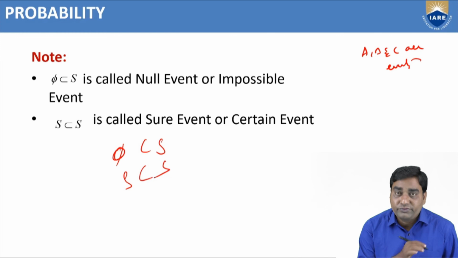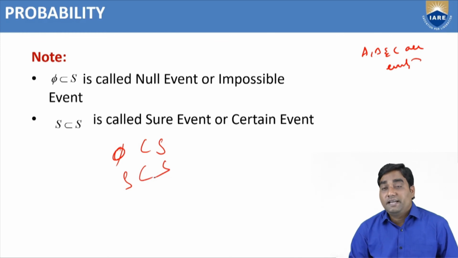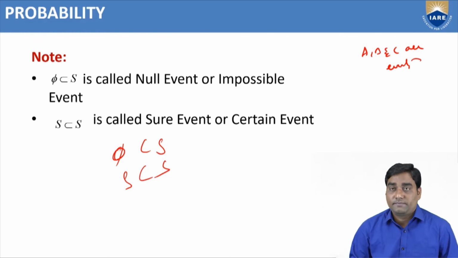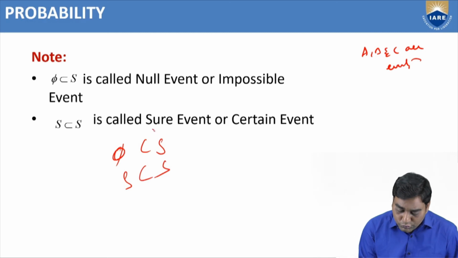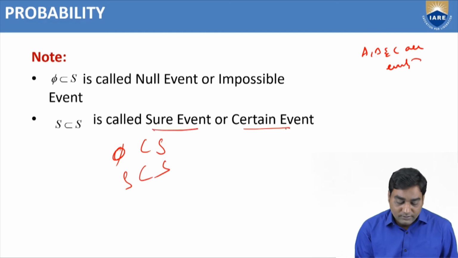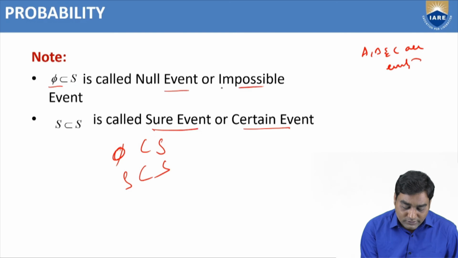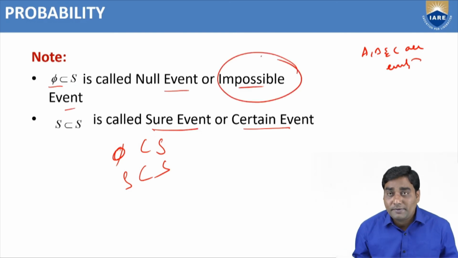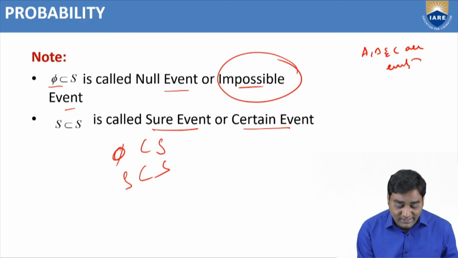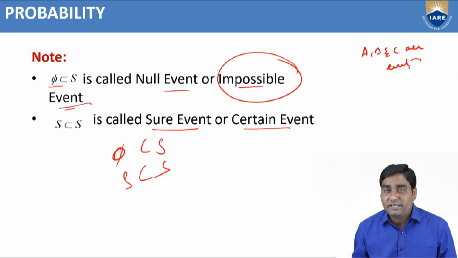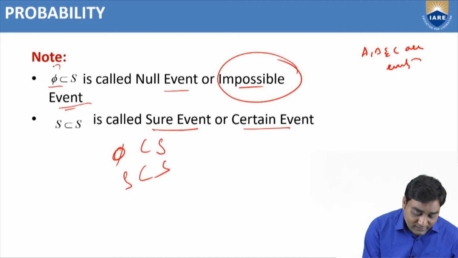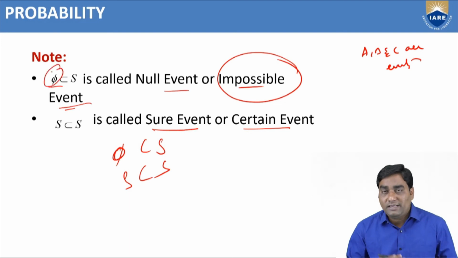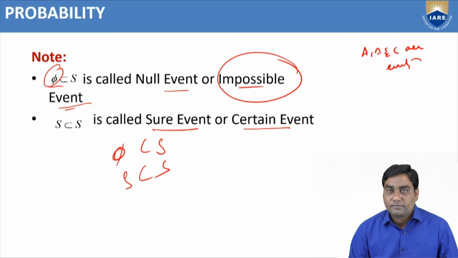S is itself a subset of S. The null event is called an impossible event. Why can we call it impossible? Because the event definition is a non-empty subset, but what I have taken is an empty subset. That's why it is an impossible event.